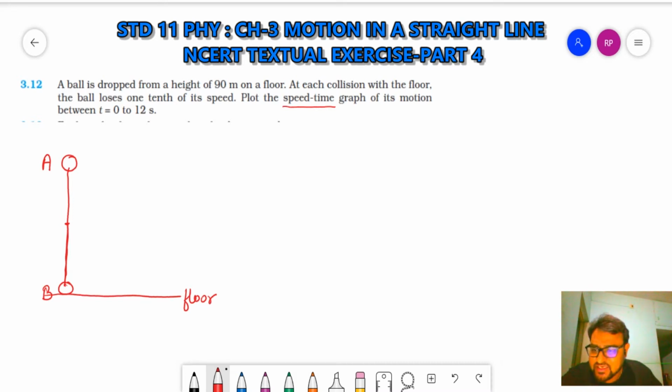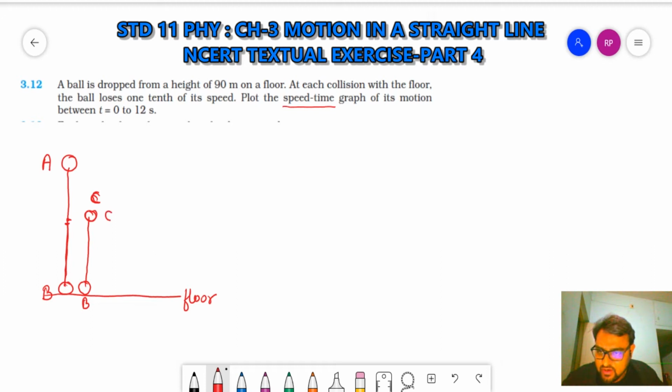So let's say that it is reaching up to this height. I'm drawing that in another frame. Let the ball rise till here. This position was B. Now let's say this is C, the maximum height. At this height its velocity will become 0 and then it will fall down again. So let me draw it in another frame.